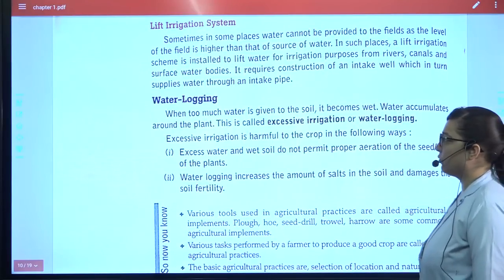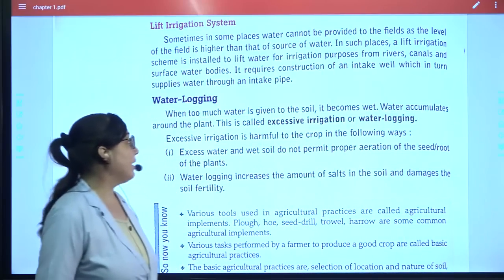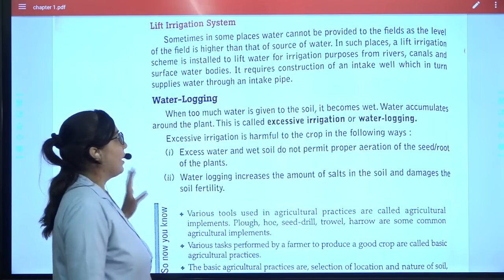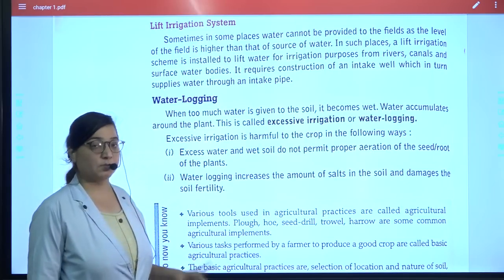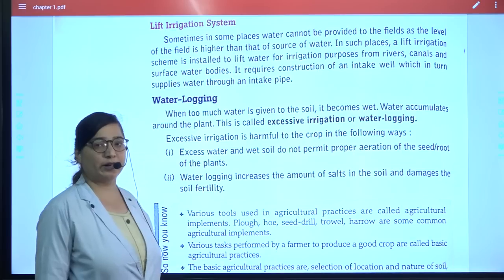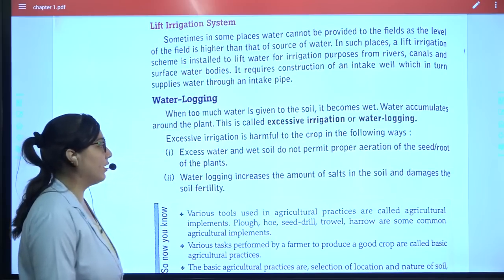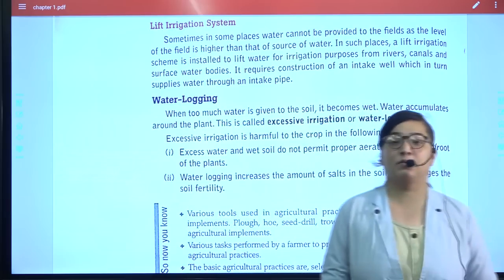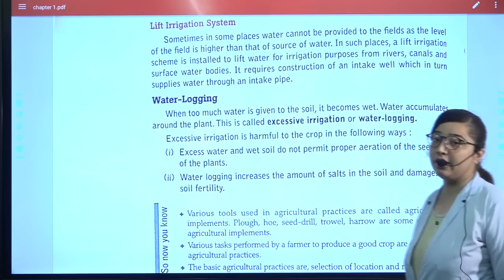Next, a very important thing, that is water logging. Water logging means when more water than needed is provided. When more water is given to the soil, it becomes wet, and that is called water logging or excessive irrigation. It is harmful to the crops. How? Too much water and wet soil will not allow proper aeration, and it will increase the amount of salts in the soil that will ultimately damage the soil and reduce its fertility. So these are important points, read them quickly.